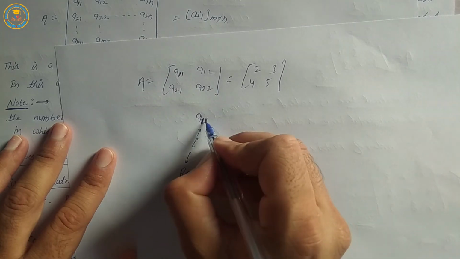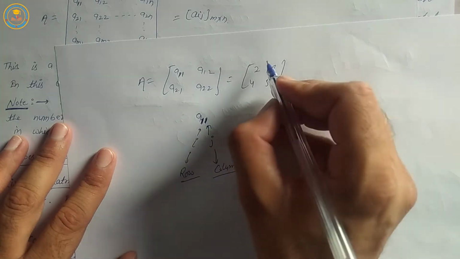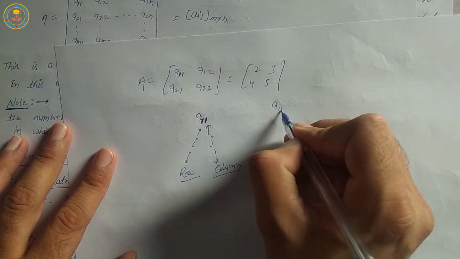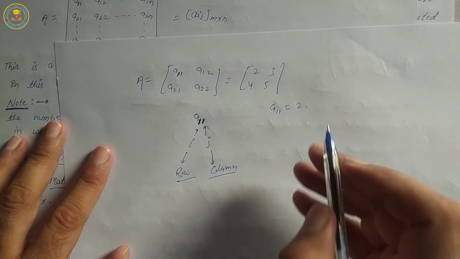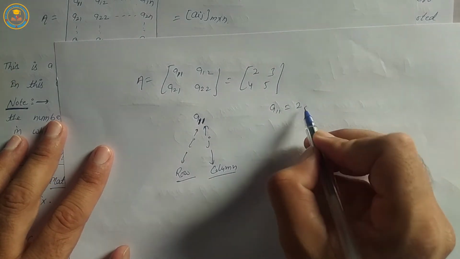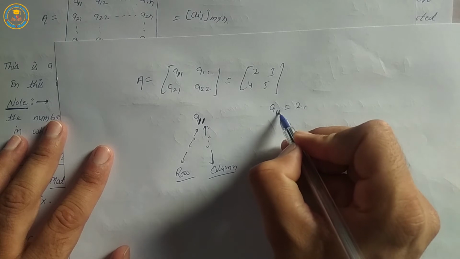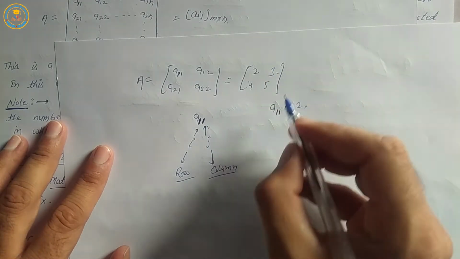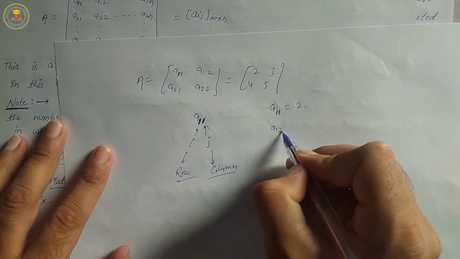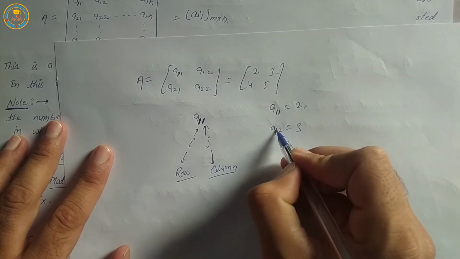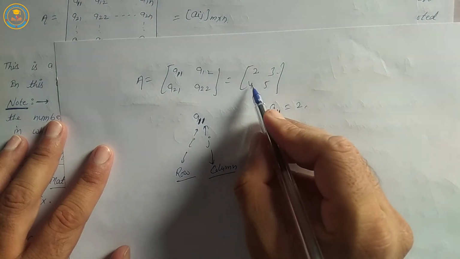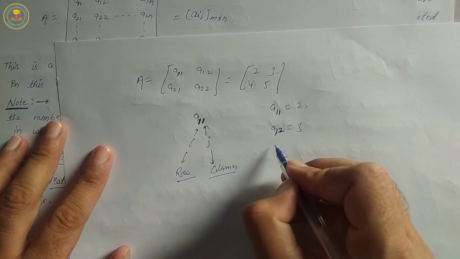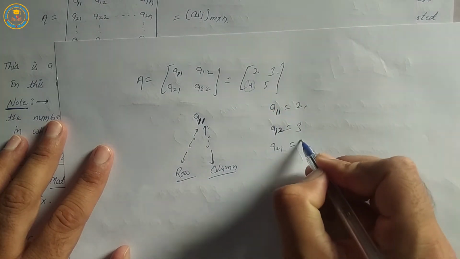First row and first column is equal to 2. A11 is equal to 2. Position of element 2: first row and first column. Position of element 3: A12 is equal to 3, first row and second column. Position of element 4: A21 is equal to 4.